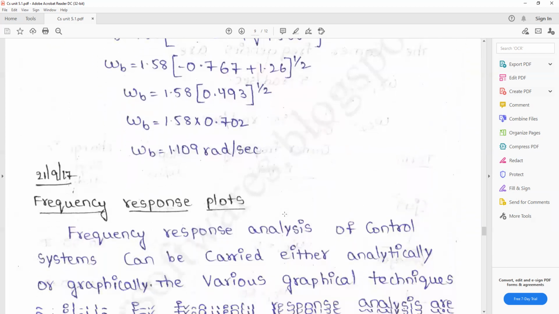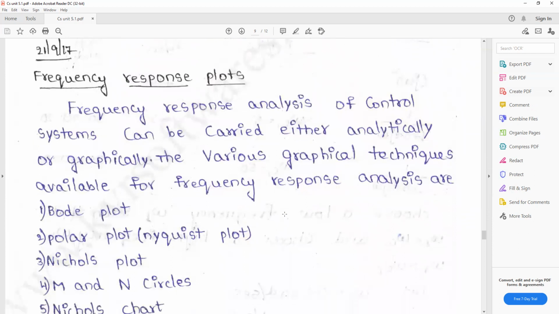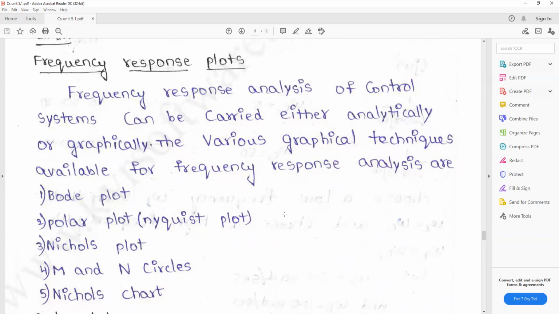Next topic is frequency response plots. The frequency response analysis of control systems can be carried out either analytically or graphically, and there are various graphical techniques available. In this unit, mainly, we draw three plots.